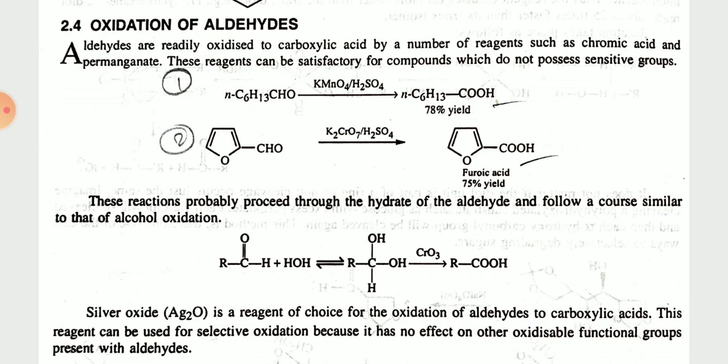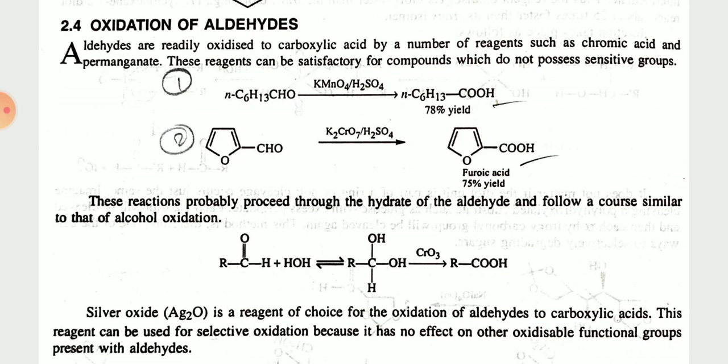This reaction probably proceeds through the hydrate of the aldehyde, and follows a course similar to alcohol oxidation. Like RCHO, on hydrolysis, it will give RCH(OH)2. In presence of chromium oxide, it will give the RCOOH group.